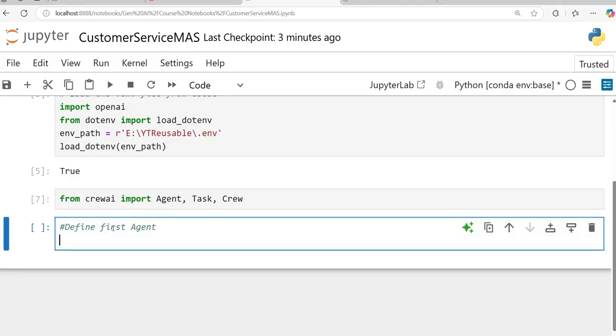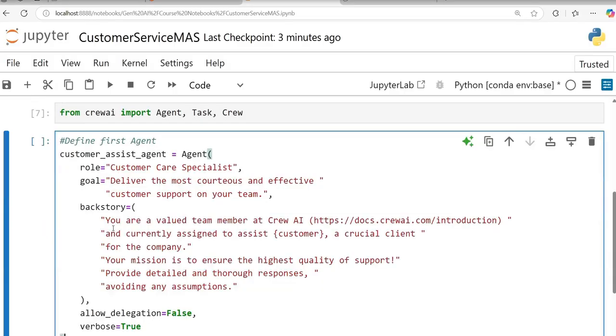And remember always, what your agents do has to be very, very specific. For example, here I am defining my first agent. If you see here, my customer assist agent is my first agent. This is my level 1 agent. So as I told you, I will have two levels of agents. So this is my level 1 agent.